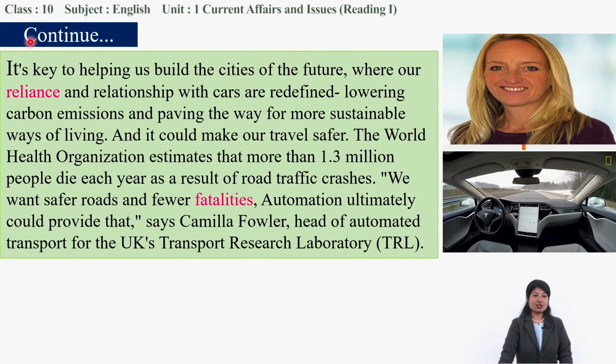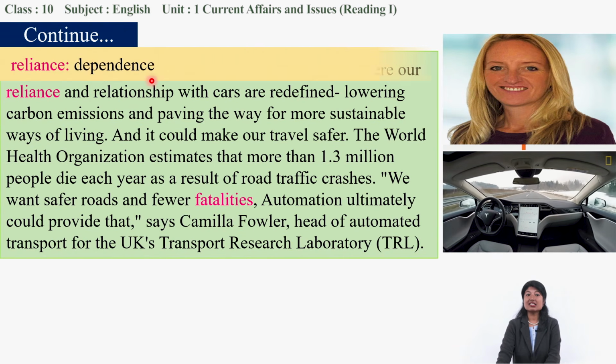Okay, let's go to the next paragraph. It's key to helping us build the cities of the future. Okay, our future cities will be built on the basis of this use of driverless cars, where our reliance and relationship with cars are redefined. Our relationship with cars is going to change. Reliance. What is reliance? Dependence.